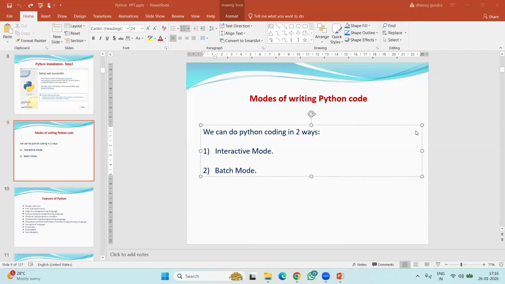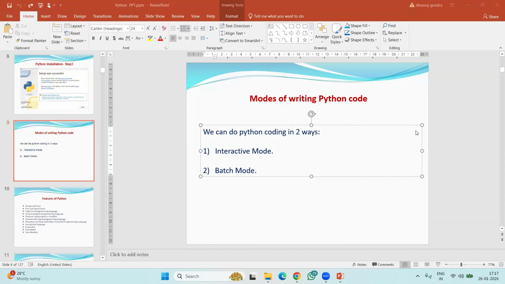Anybody? Pradeep, Naveen, some people are there. Anybody? Who is this? You can enter your name so that I can call you. Yeah, Pradeep, are you able to tell the answer?